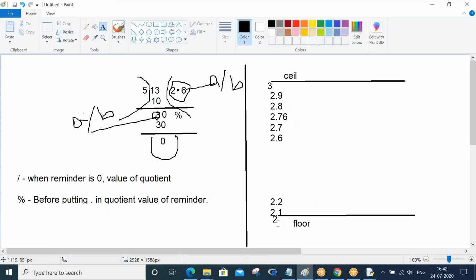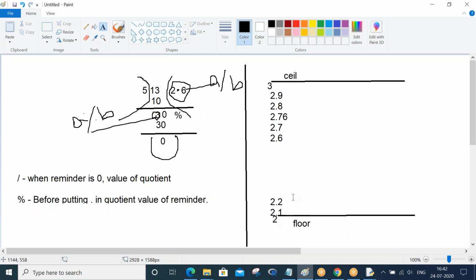The floor of 2.6 is 2 only. The floor of 2.9 is also 2. What is the ceil of 2.6? The ceil of 2.6 is 3. What is the ceil of 2.1? The ceil of 2.1 is also 3. So that's what it is.